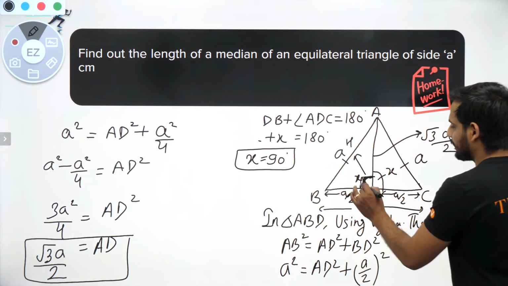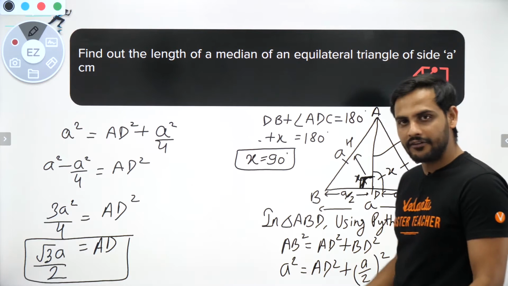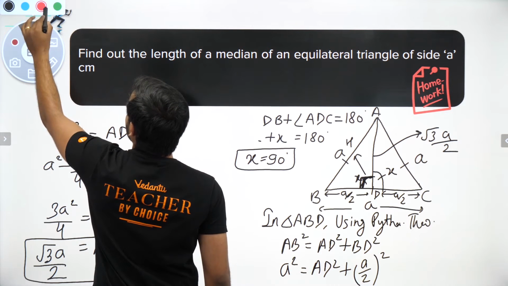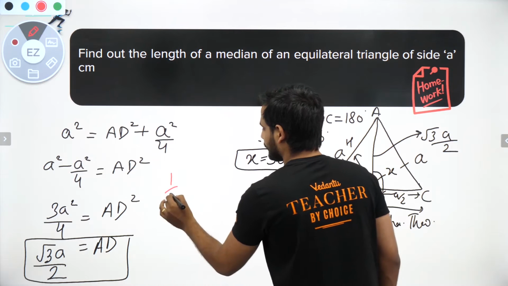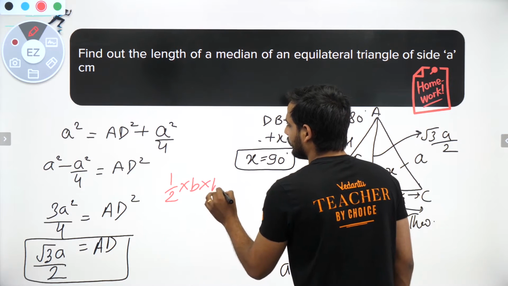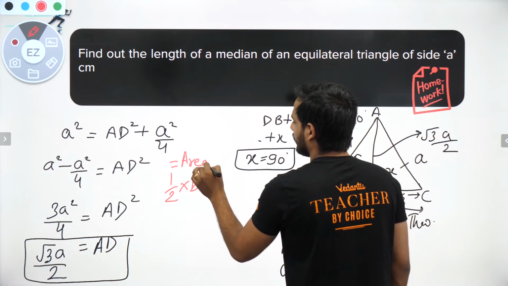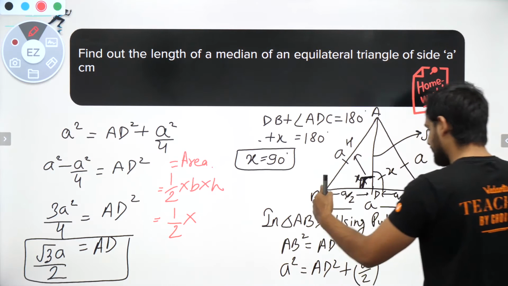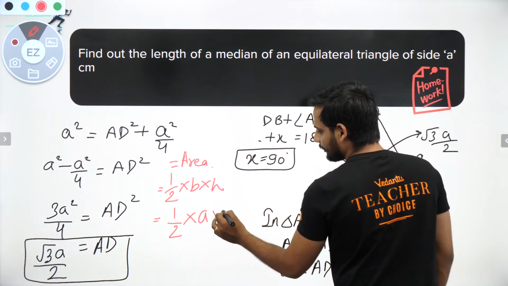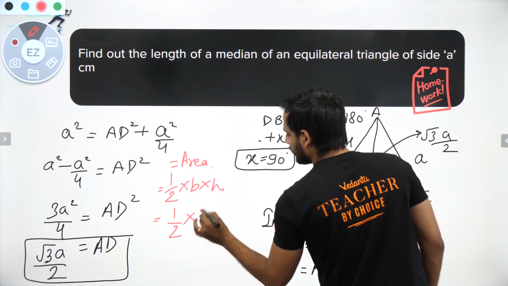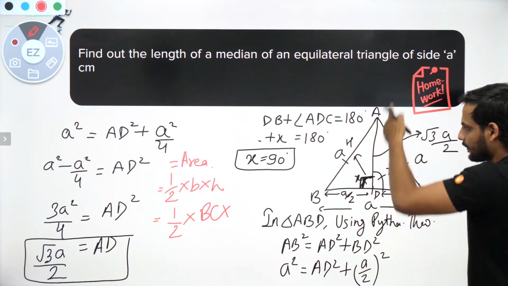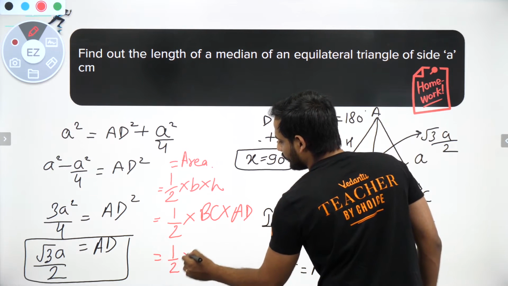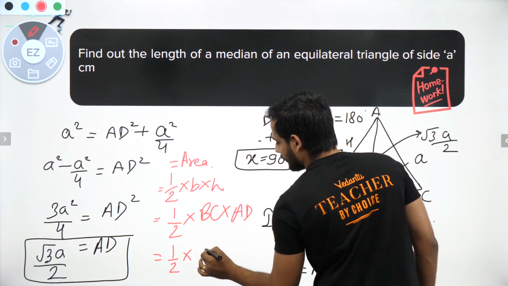Now since, see bachcho, if it is perpendicular, we know that the area of a triangle is half into base into height. Okay, this is one extra thing which I am telling you. Area of a triangle is half into base into height. So half into base. If I keep my BC as base, let's first write BC so that you'll understand. And for BC, what is the perpendicular height? Perpendicular height is AD. Correct? So we'll be getting half into small a into AD.